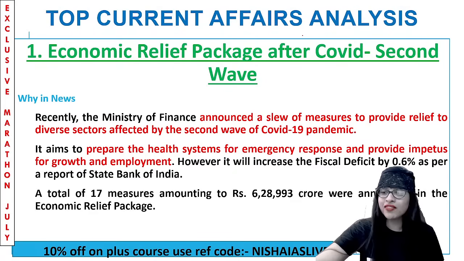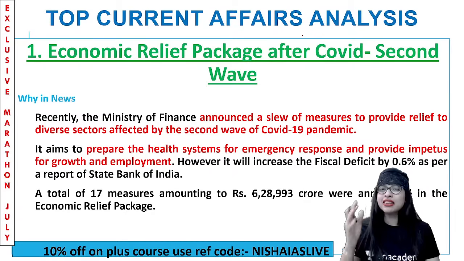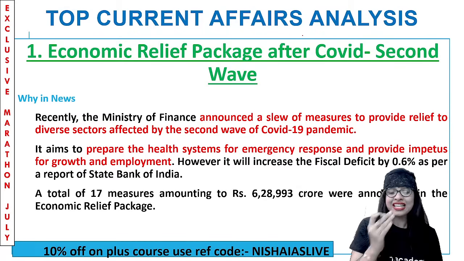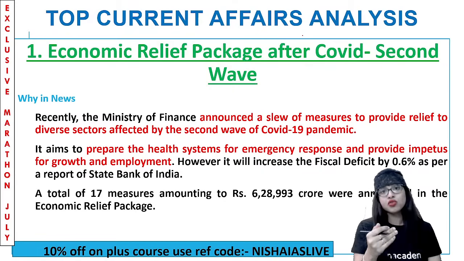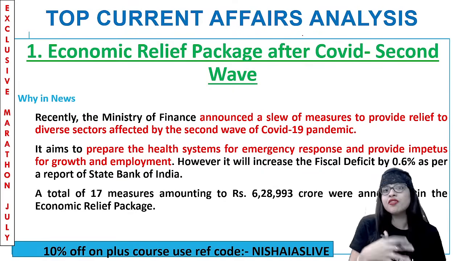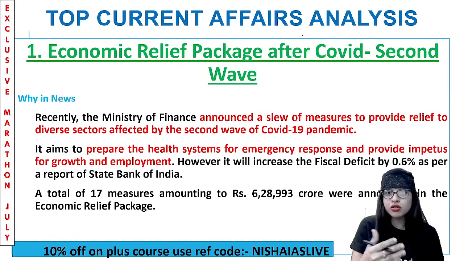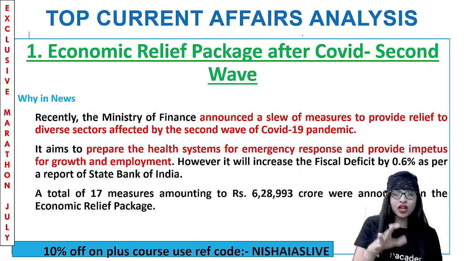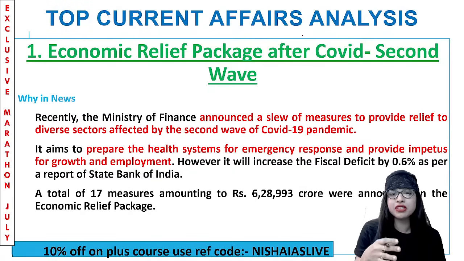We know that the first wave and then the second wave, that was not acceptable. Again, a lot of sectors were affected, but the advantage is that compared to the first wave, the second wave, though it was more aggressive, we were able to manage because we were prepared. We all knew this was going to happen. That is why we were not completely thrashed down. So after the second wave, when the Ministry of Finance announced the economic relief package, the aim was to prepare the health system for emergency response and provide impetus for growth and employment.